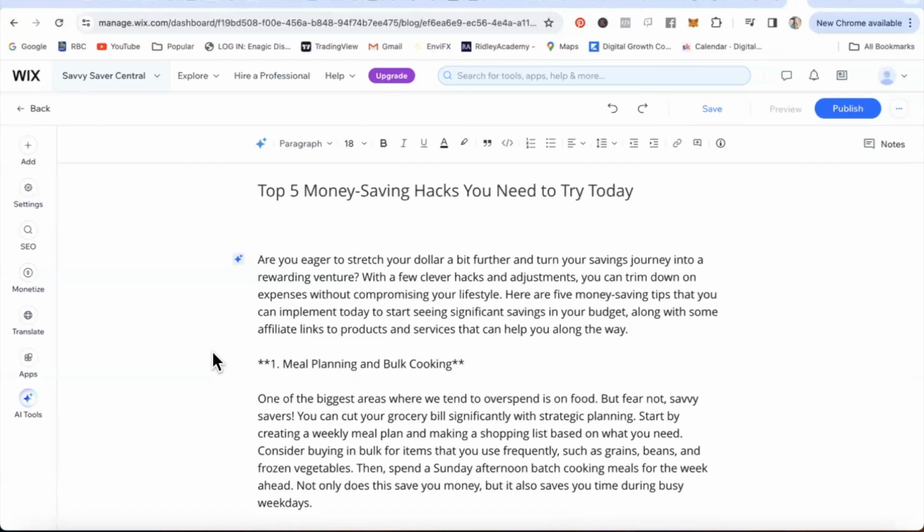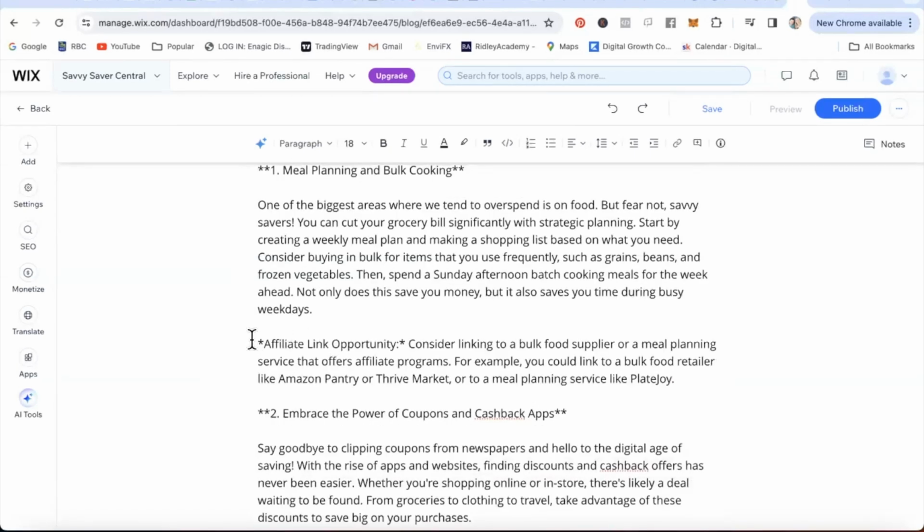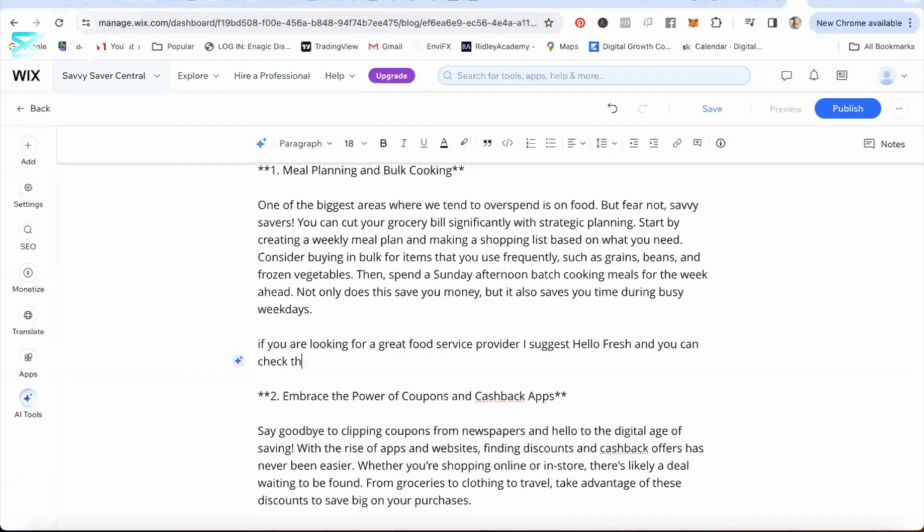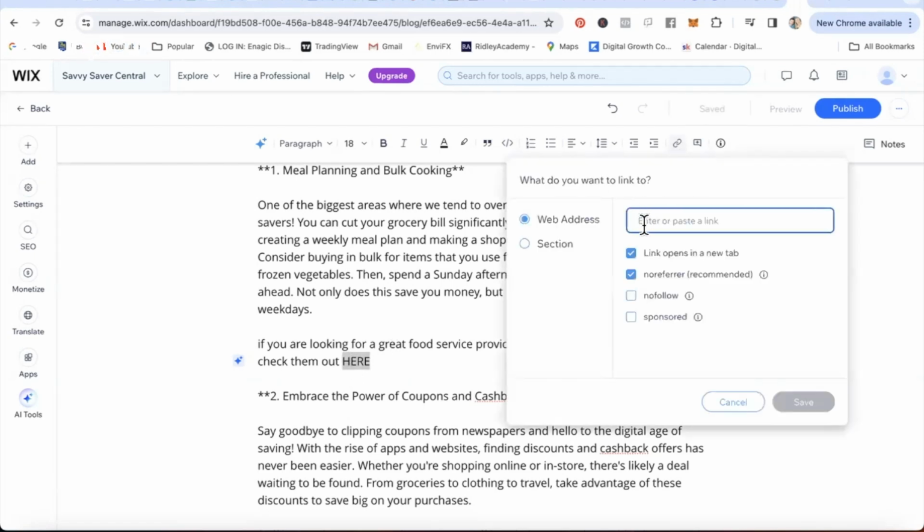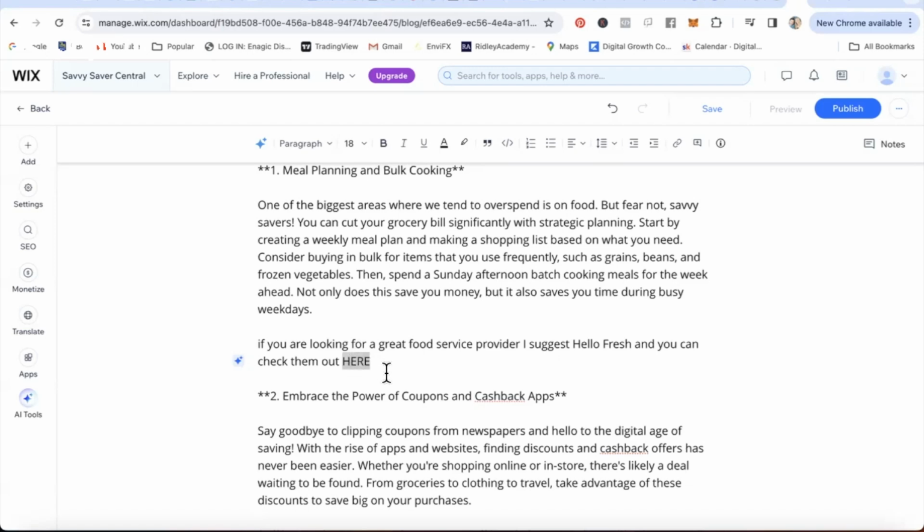And I'm going to show you where you can enter that. I'm just going to say maybe HelloFresh. So again, you don't want to keep that. You would highlight the word, you go up to the link, and that's where you paste your URL from HelloFresh. Because like I said, they will give you a link, and when people go to that link and purchase, you get paid. Enter your link there, and then you'll hit save, and then this will change color. Okay, and you do that for each of these ideas. So you'll include these links naturally within your blog, like when you're suggesting a yoga mat for your home workout blog. And this way, when readers click and make a purchase, you earn a commission, easy money.